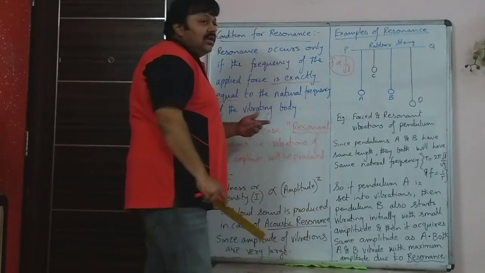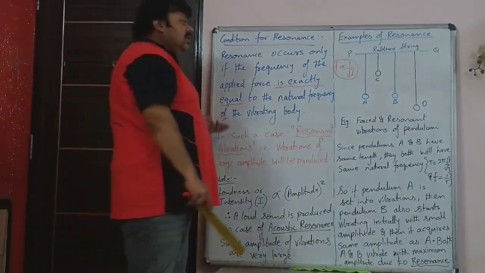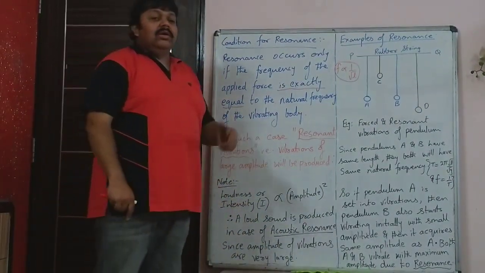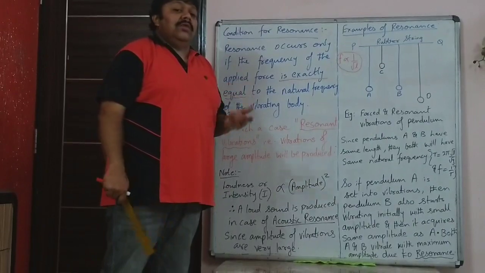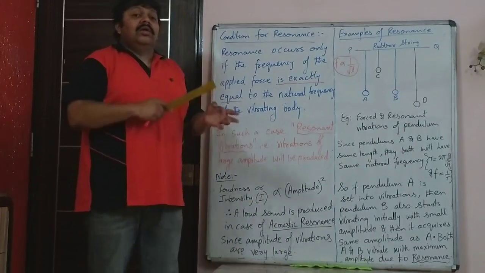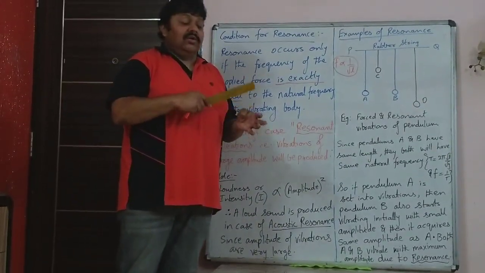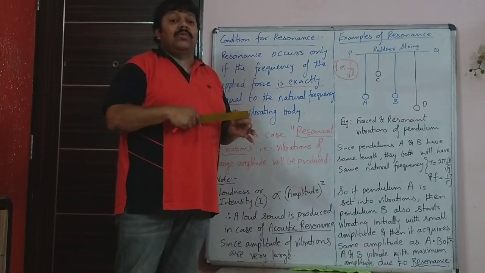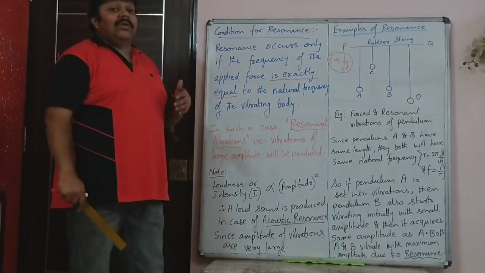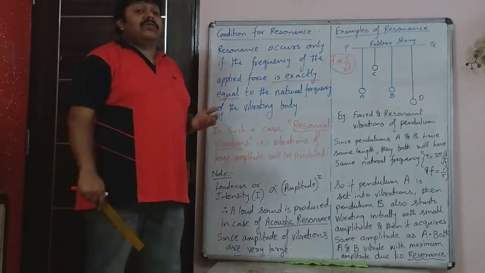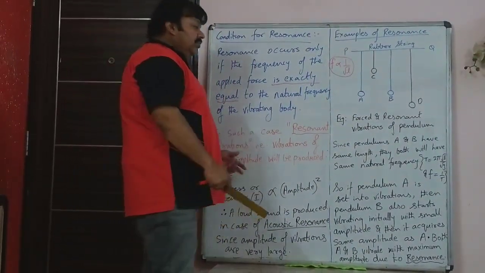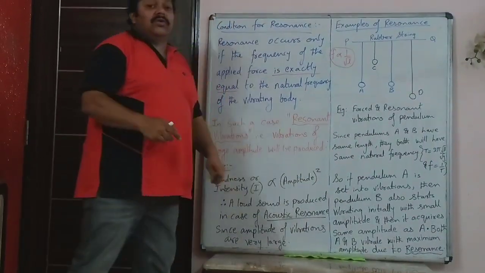Obviously the answer would be C and D experiences forced vibration. Name the vibration experienced by the pendulum B. The answer would be resonance. Then you would be asked, what is the condition for resonance? The condition for resonance is that the natural frequency of the external force should be exactly equal to the frequency of the body. So if that condition is satisfied, then vibrations of maximum amplitude or resonant vibrations will be produced in B. And then you could be asked the definition of resonance.